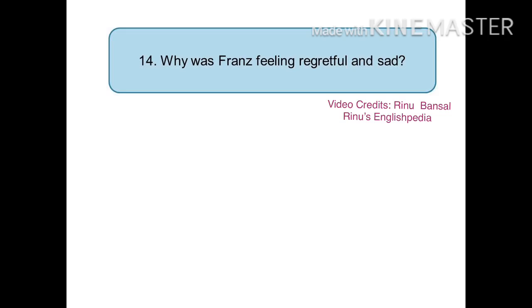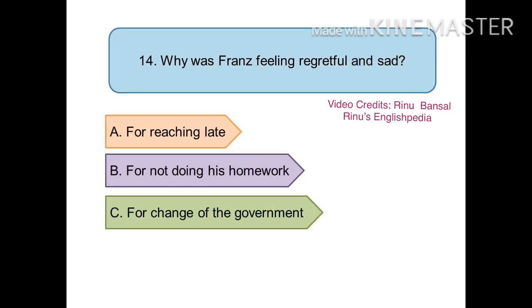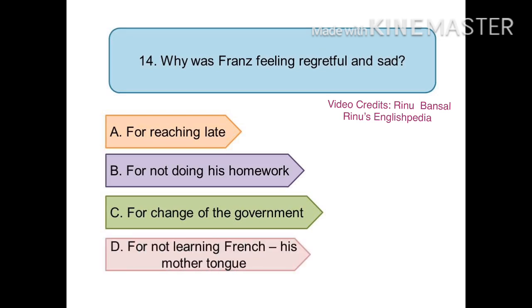The 14th question is, why was Franz feeling regretful and sad? And your options are option A, for reaching late, option B, for not doing his homework, option C, for change of the government, and option D, for not learning French, that was his mother tongue. And the right answer is option D, that is not learning French, which was his mother tongue.